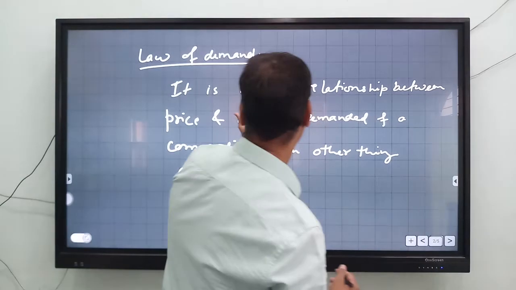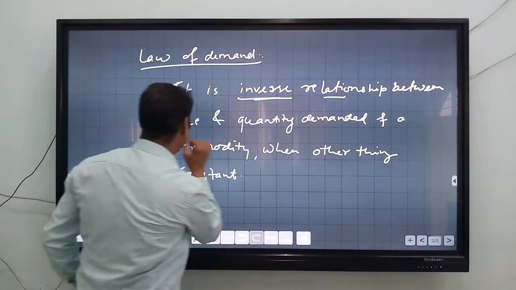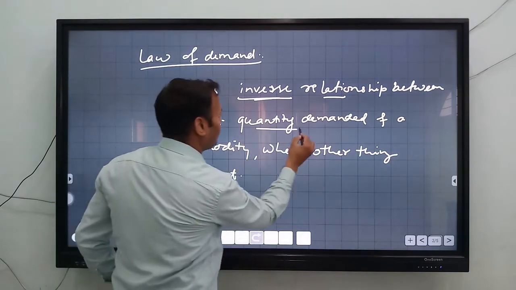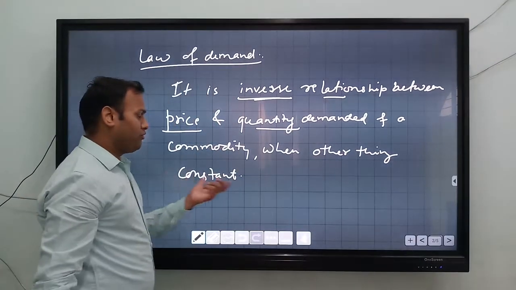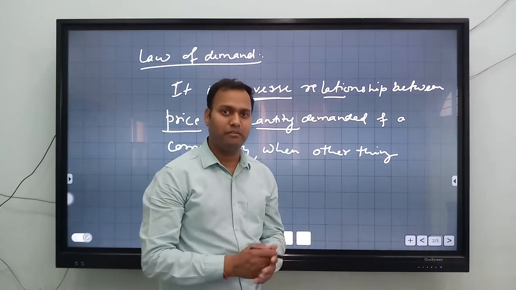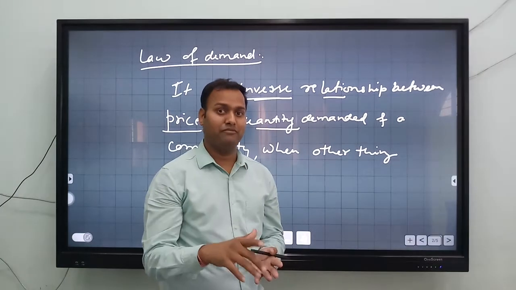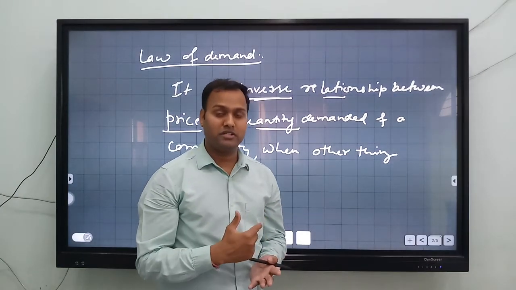So what is the meaning of law of demand? It is an inverse relationship between price and the quantity demanded. So what is the meaning of other things remaining the same? It means the factors which affect the demand will be the same. The factors were already discussed in a previous video.